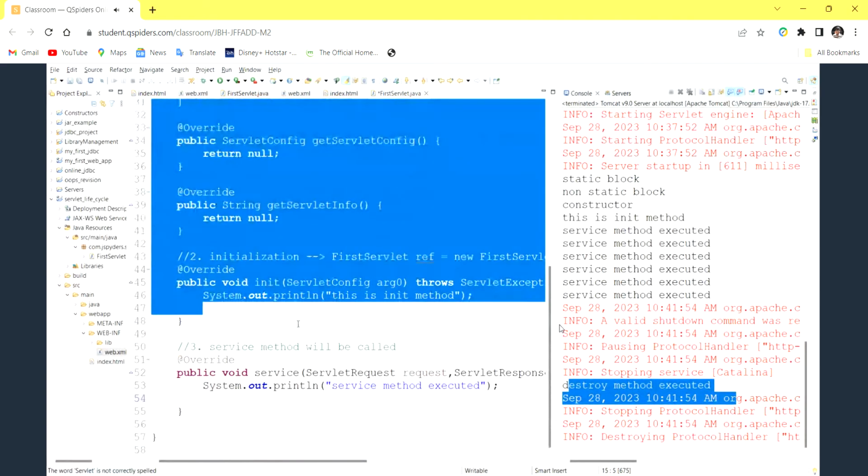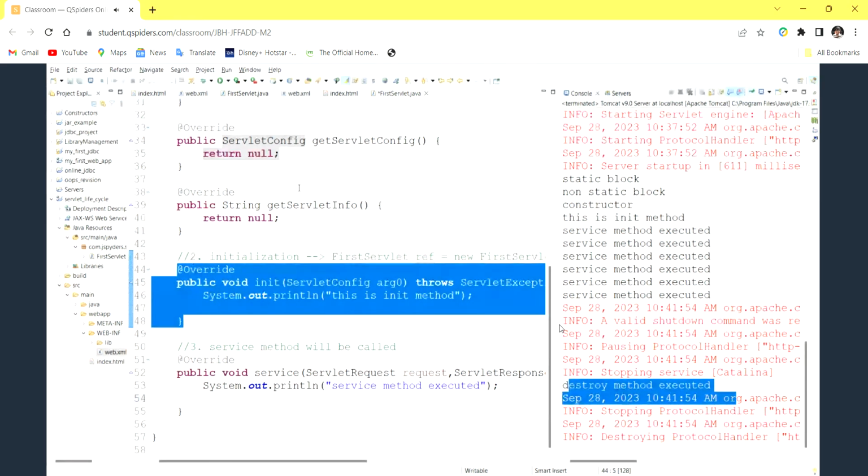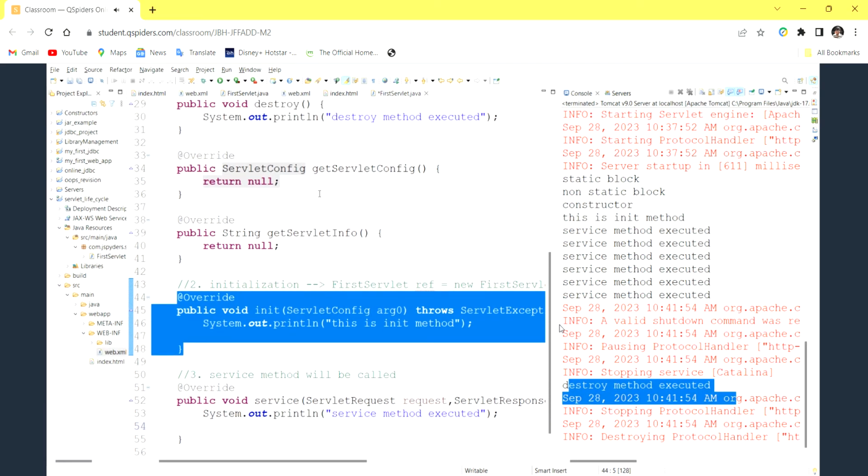Okay, but in future, if at the beginning I want to execute some code, definitely I need the init method. And if I want to execute something before destroying the objects, I need to call the destroy method. We will see that when we are actually applying it. But as of now, we have to understand accepting the request, and when we accept the request, how can we process it and how can we send some response? These are the main things.